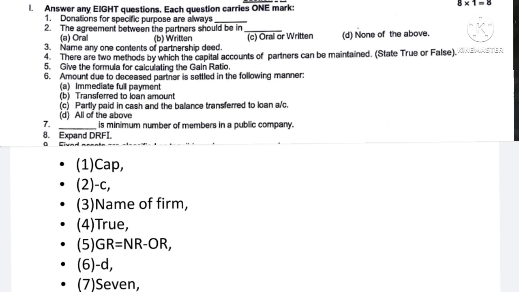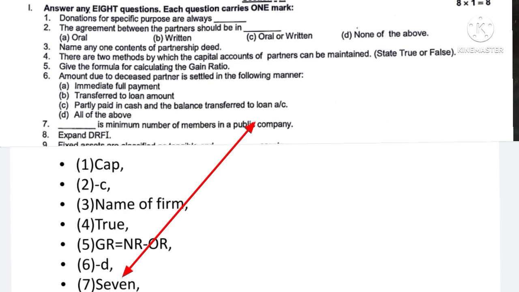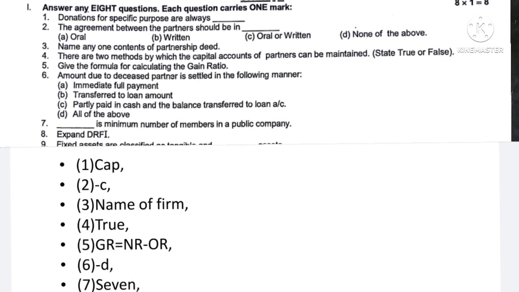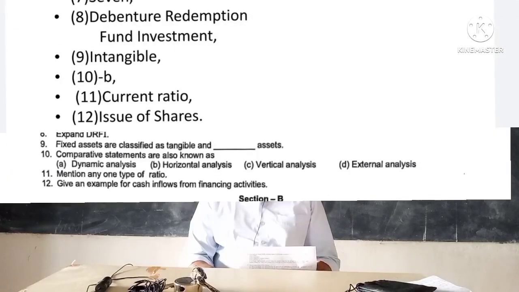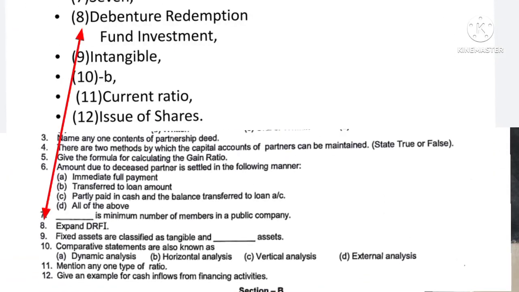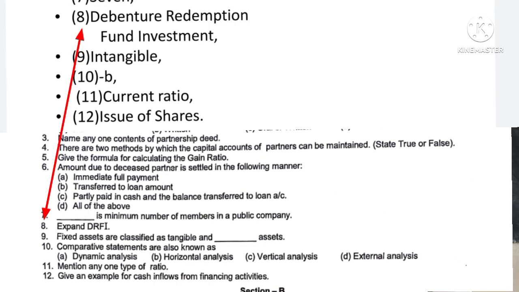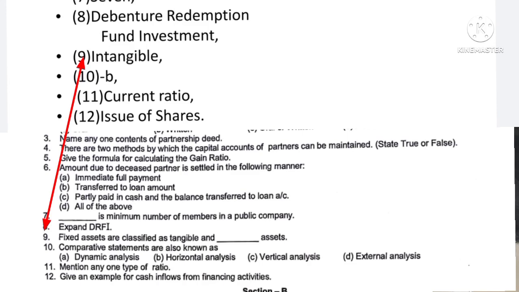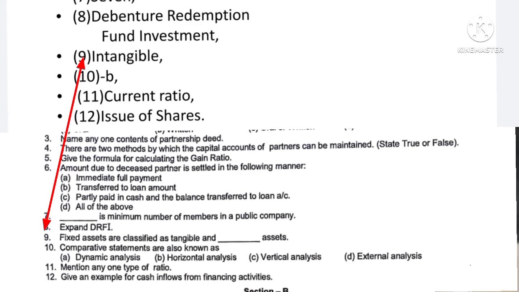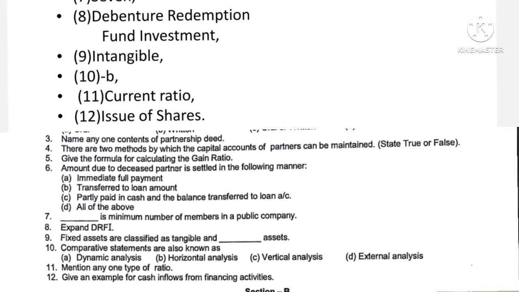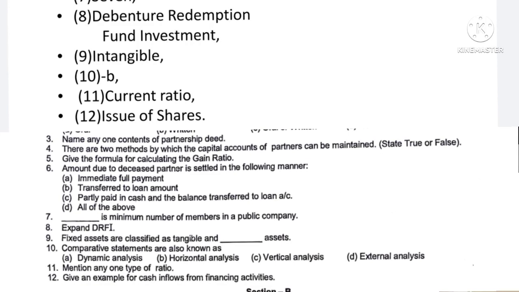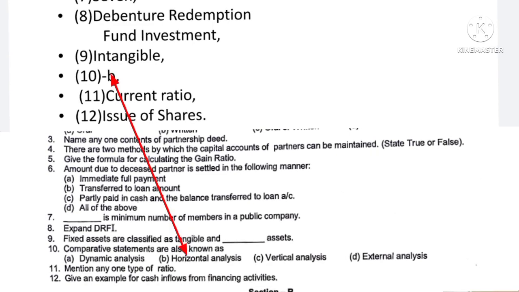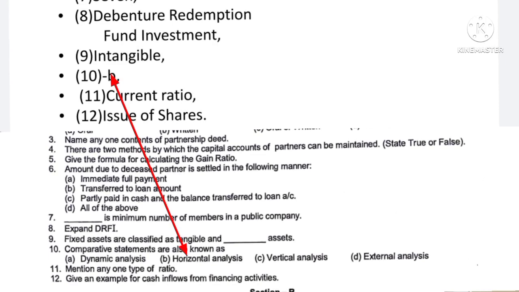Question number 7: dash is the minimum number of members in a public company. The answer is 7. Question number 8: expand DRFI. The answer is debenture redemption fund investment. Question number 9: fixed assets are classified as tangible and dash asset. The answer is intangible asset. Question number 10: comparative statements are also known as. Here 4 alternatives are given. The right answer is horizontal analysis.